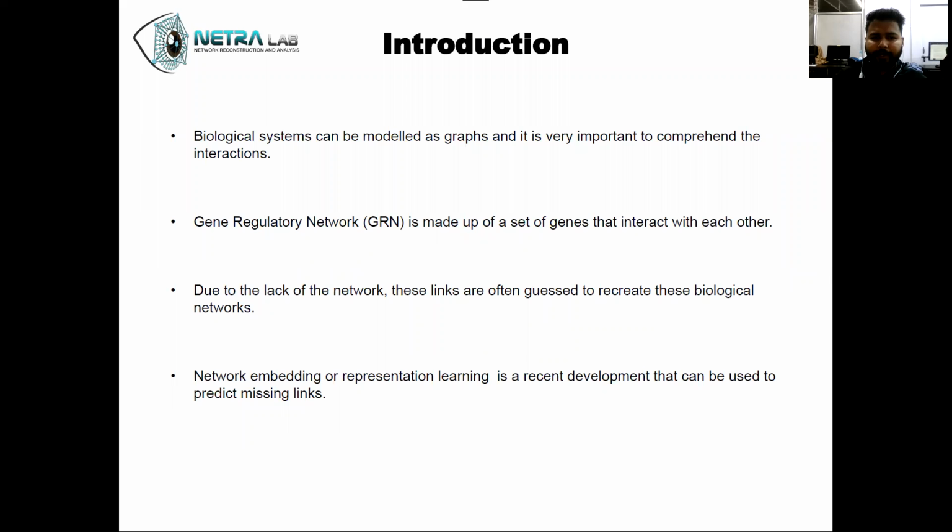But because of the lack of the true network, these links are often guessed to recreate these biological networks. So here we present network embedding or representation learning, a recent development in graph or network data science that can be used to predict missing links in various networks and biological networks as well.